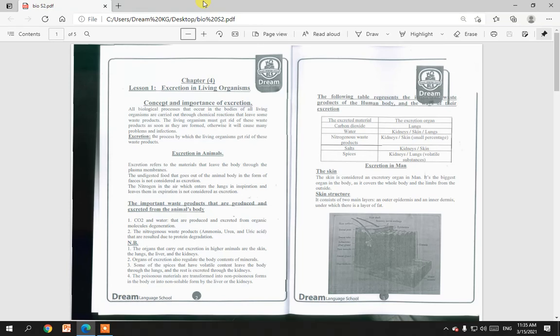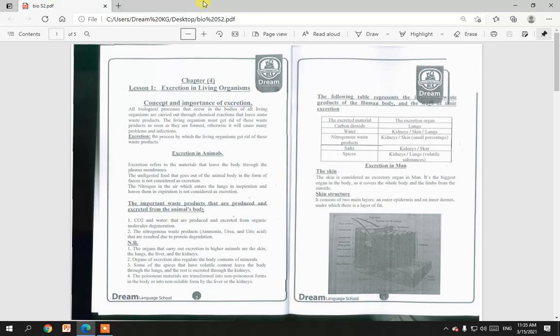Excretion refers to the materials which leave the body through the plasma membrane. We must differentiate between two types of excretion. Excretory materials must leave the body through the plasma membrane, but undigested food which goes out of the animal body in the form of feces is not considered excretion.